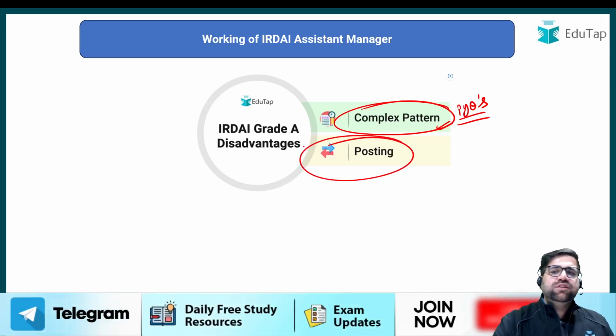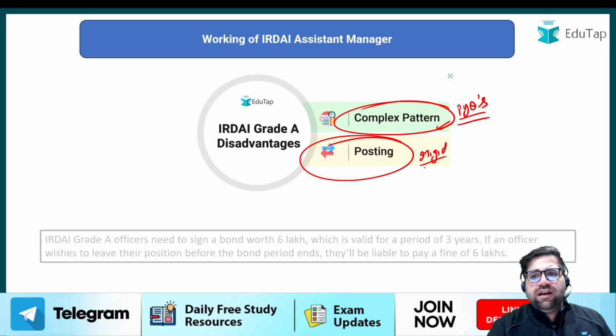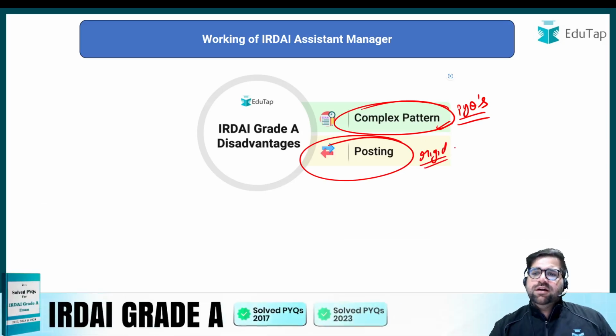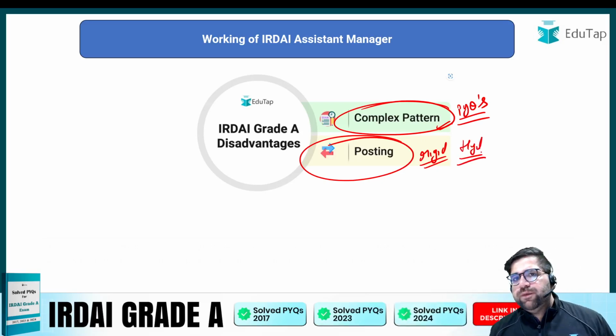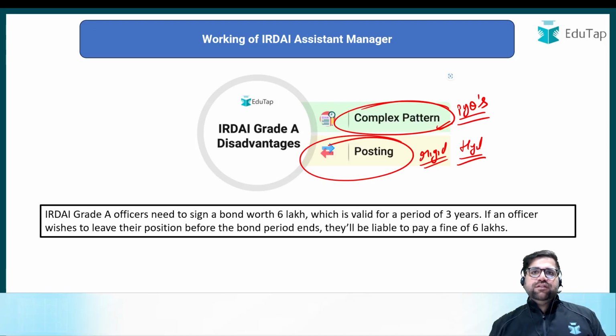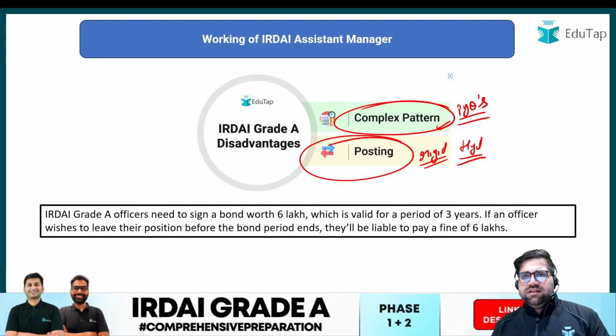And when it comes to the posting, it is quite rigid. We all know that if you are selected as an IRDAI manager, you will be posted in Hyderabad only. One more disadvantage of this particular post is that you will have to sign a bond for a period of 3 years, and the bond value is 6 lakh.